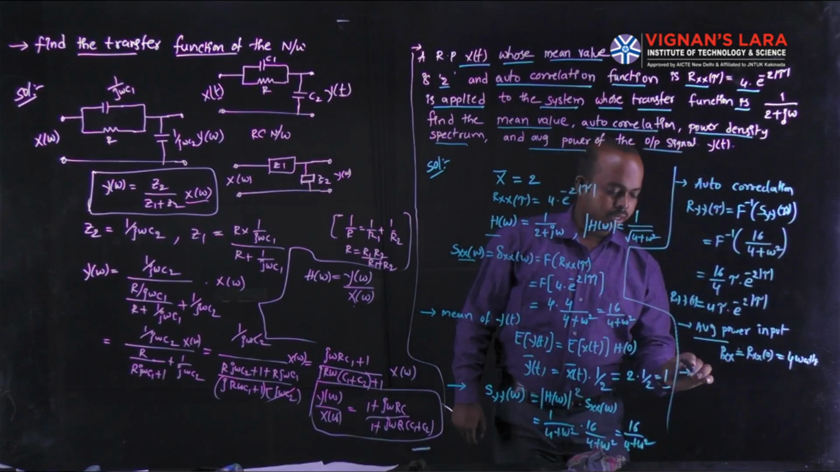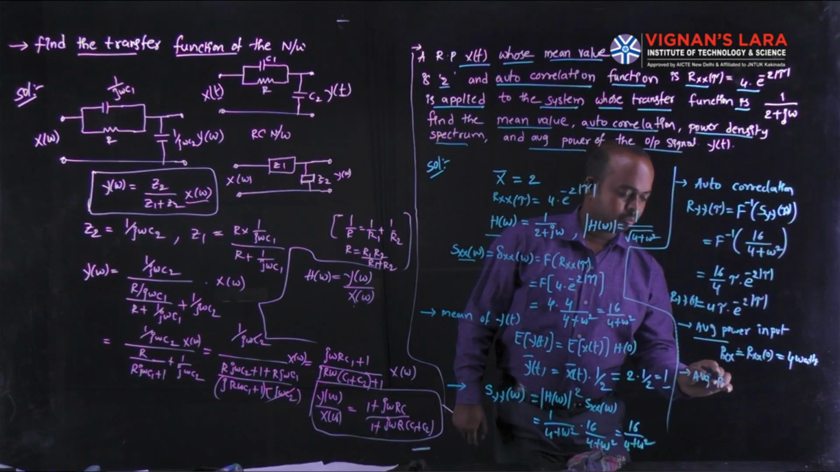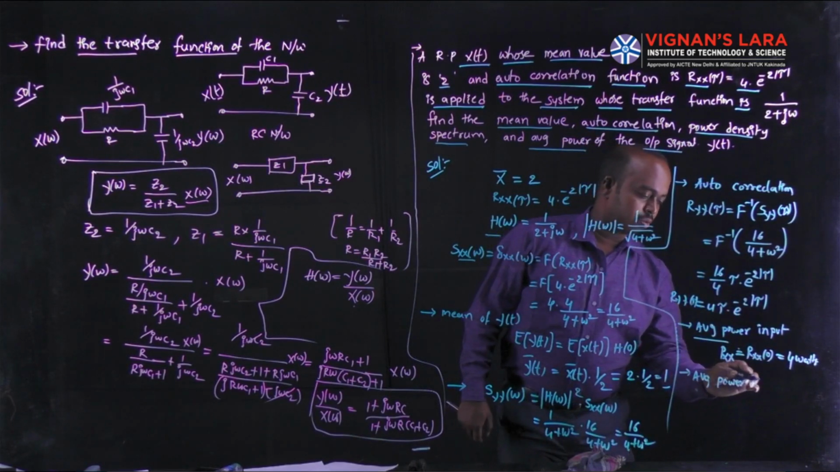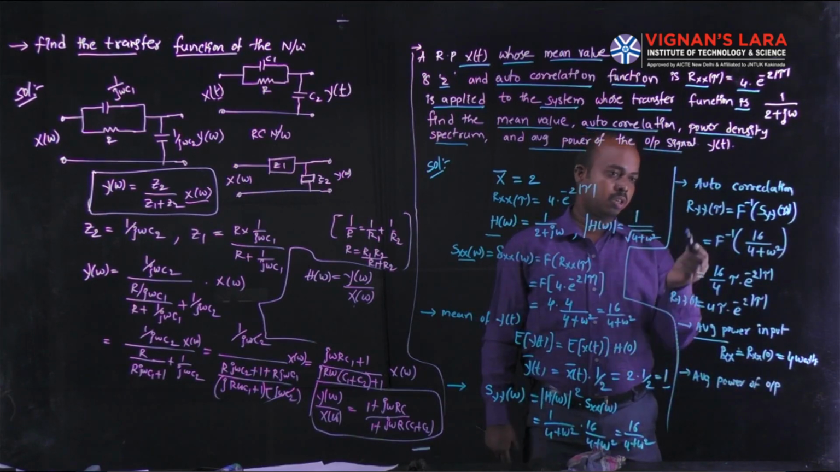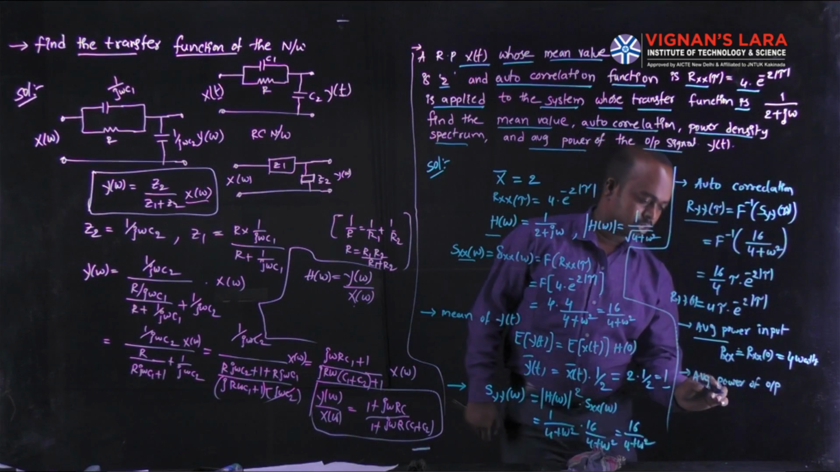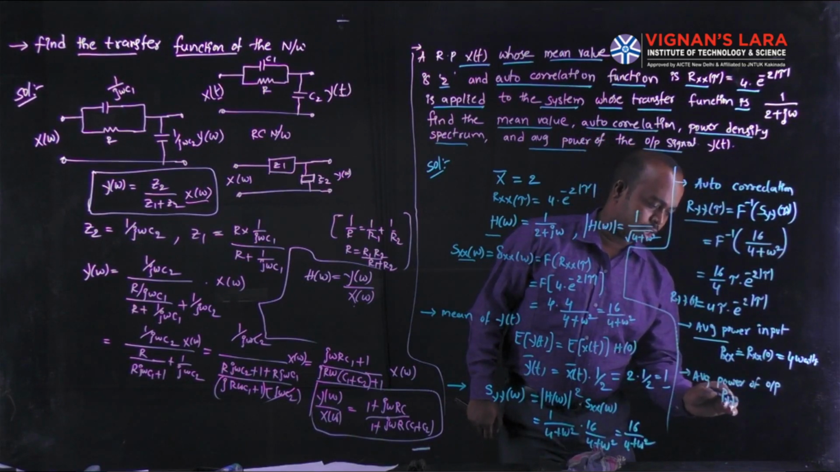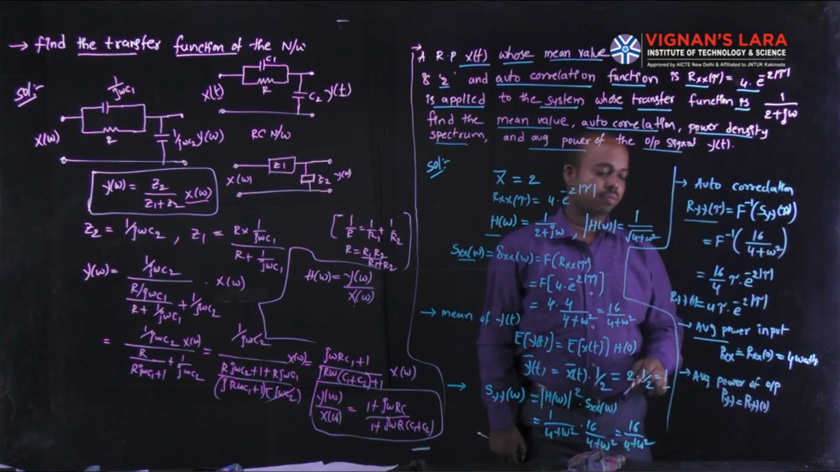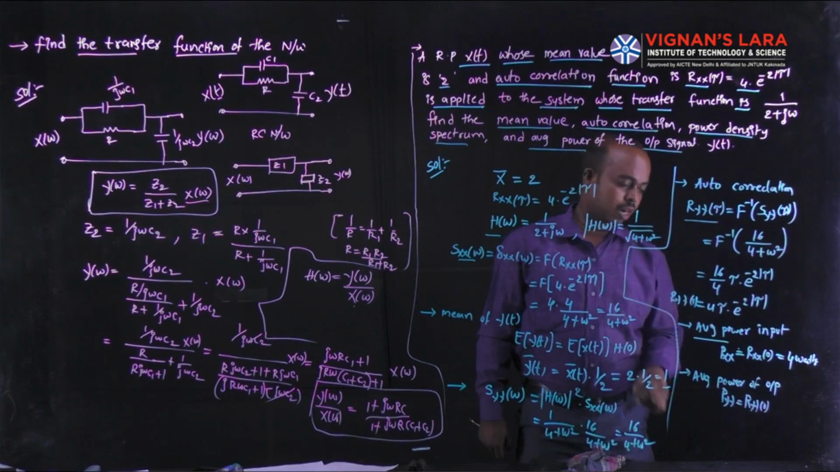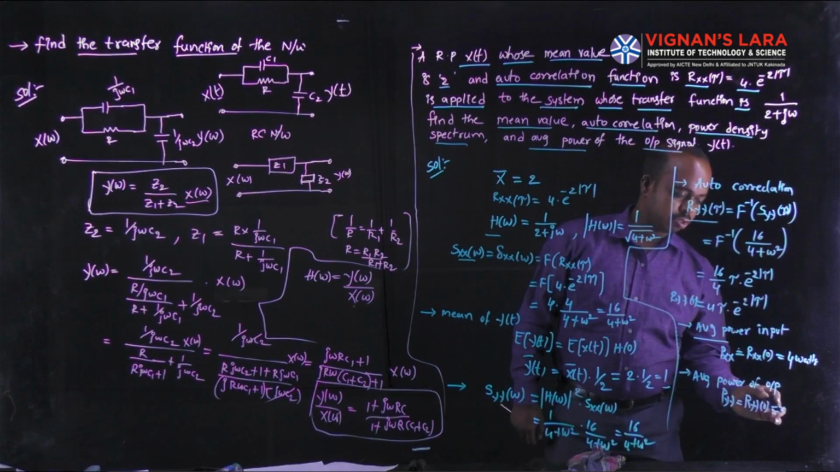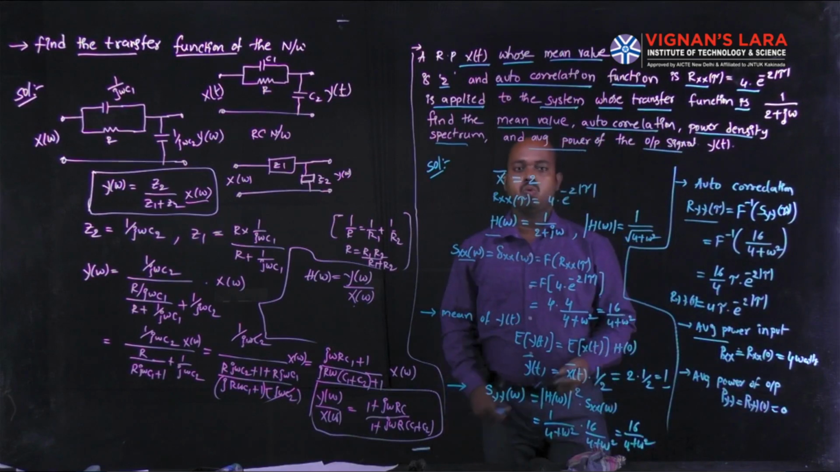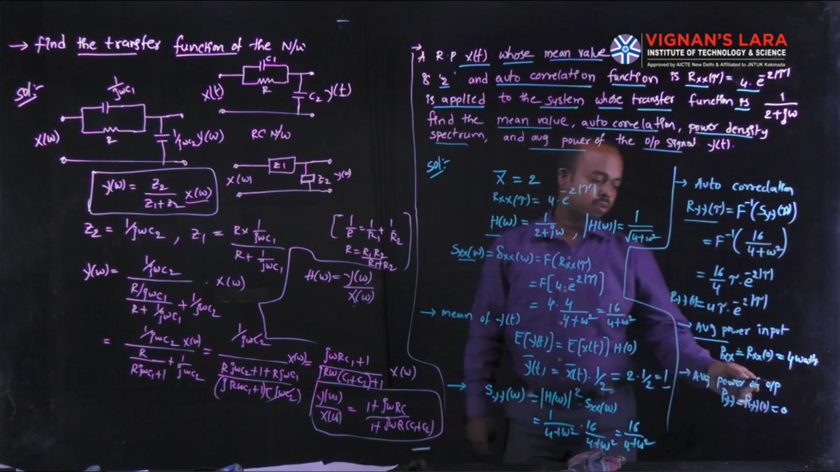Now I can find the average power of output. We use the output autocorrelation function, that is Pyy is equal to Ryy of 0. Where tau is there, we keep the 0 value, so 4 into 0 and e power 0. E power 0 is 1, and 0 into anything is 0. So we have 0 watts as the average power of output.